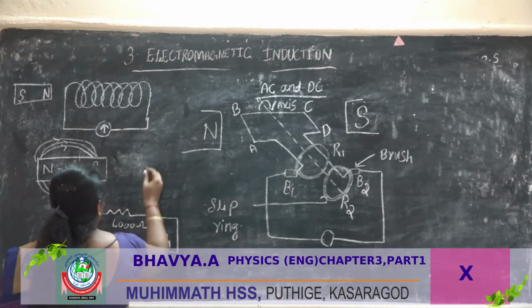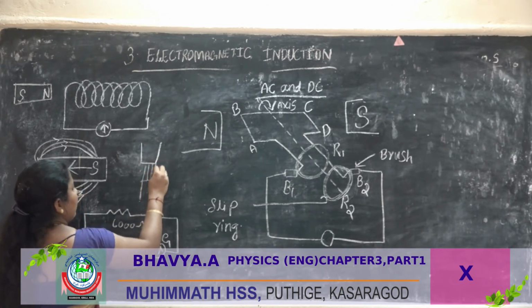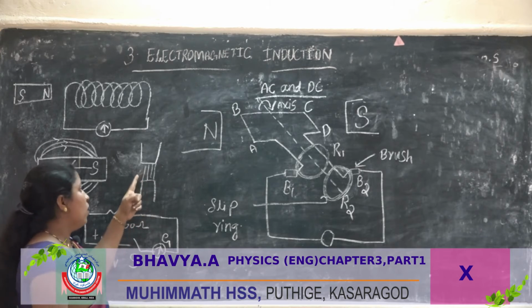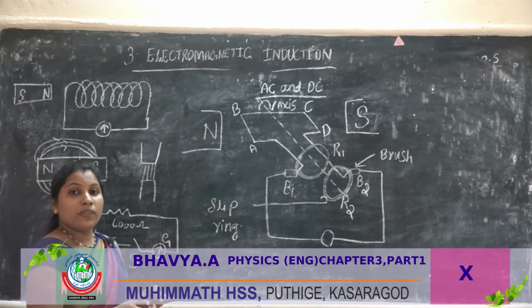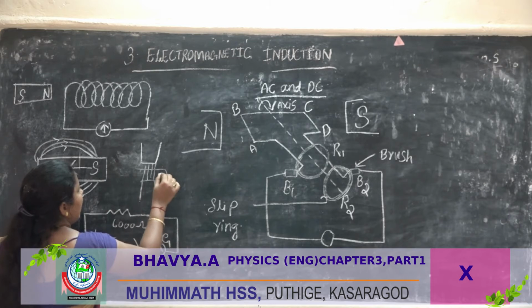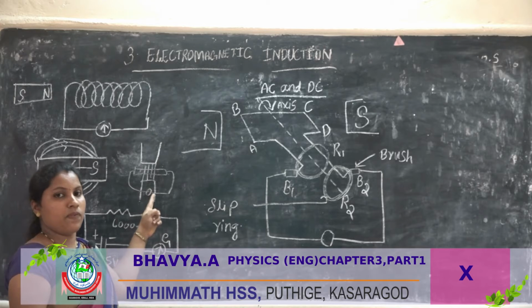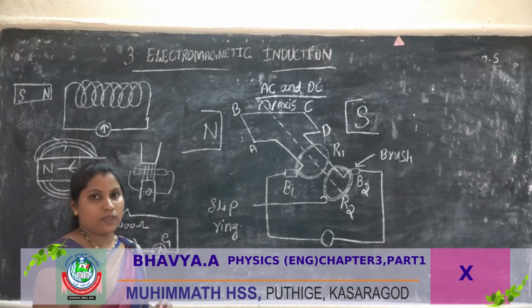If the magnetic field lines move like that, and the conductor moves perpendicular to them, the maximum induced EMF is produced.